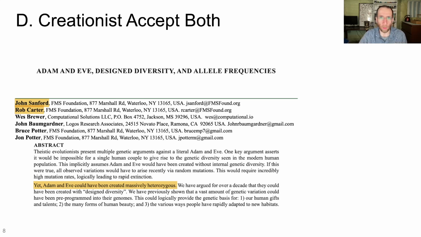It's important to note here that prominent creation scientists accept both of these models. Here, for example, is Dr. John Sanford and a frequent co-author of his, Dr. Rob Carter, who is affiliated with CMI, Creation Ministries International. Here's a piece, I think this was a report from a conference called Adam and Eve, Design Diversity and Allele Frequencies. And in this piece, they basically argue in favor of created heterozygosity, right? They say, yet Adam and Eve could have been created massively heterozygous, and go on to say how, they are proponents and defenders of this idea.